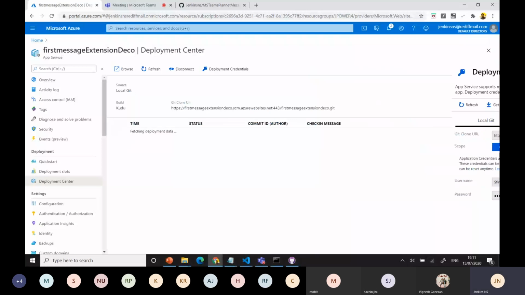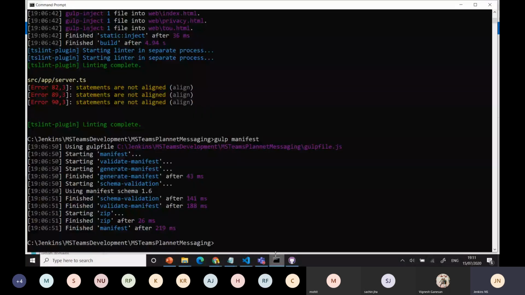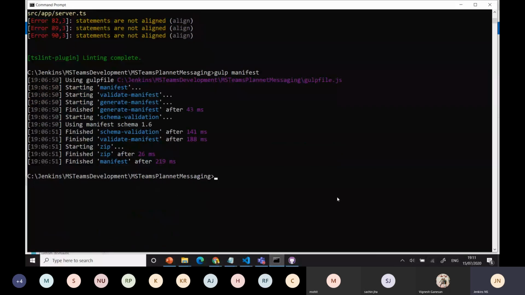Maybe it will take time, and it will work out. Let's verify that. Yes, deployment is completed. Now there's no data because nothing has been pushed yet. Okay, now I'll come back here.